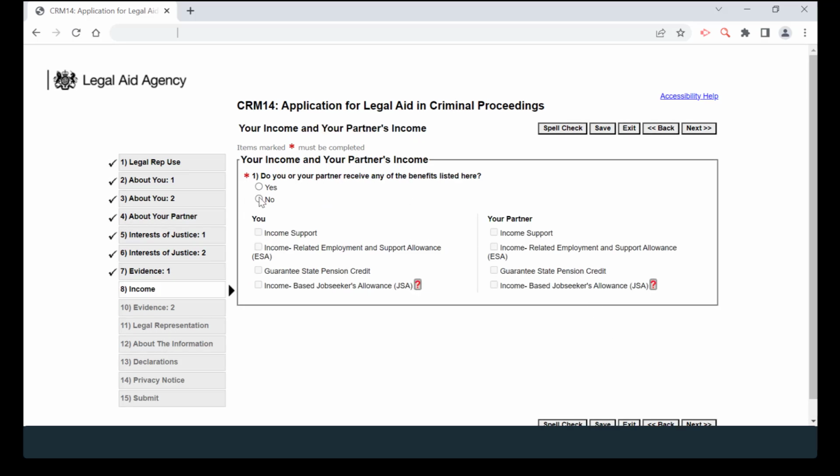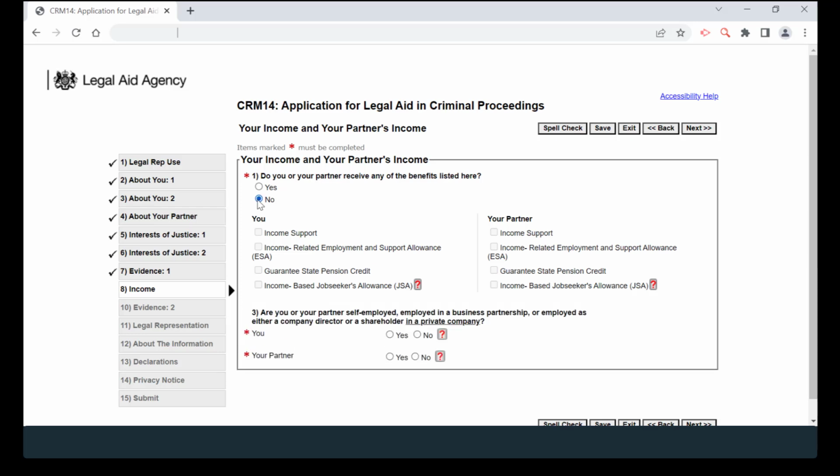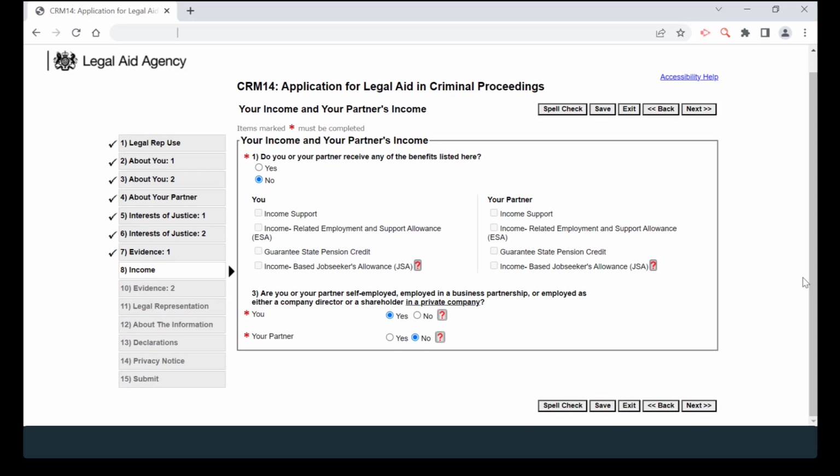We will now move on to you and your partner's income. Do you or your partner receive any of the benefits listed below? If yes, tick which benefit type for both you and your partner, if applicable. If you do not receive any of the benefits listed below, please click no.